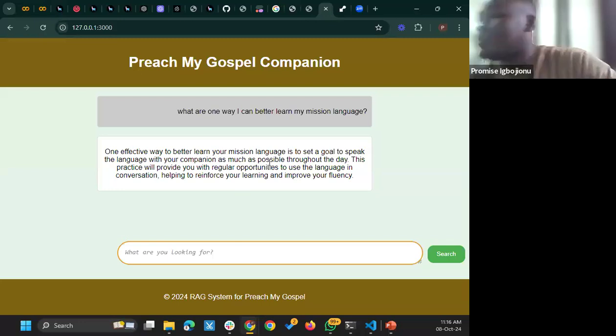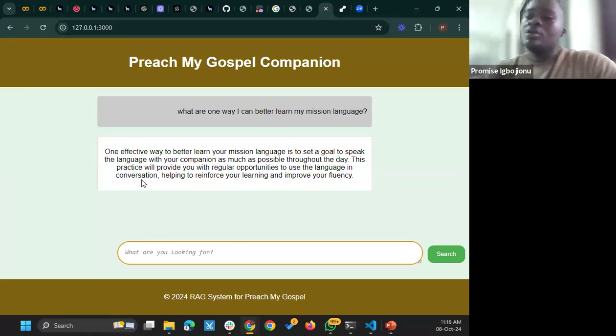It says one effective way to better learn your mission language is to set a goal to speak the language with your companion as much as possible throughout the day. This practice will provide you with regular opportunities to use the language in conversation, helping to reinforce your learning and improve your fluency. Now, if we were to compare this with a human response, I could say that this is factually very correct because I also went into the hard copy of the Preach My Gospel manual, and basically this is the summary output from reading the document from the raw data.